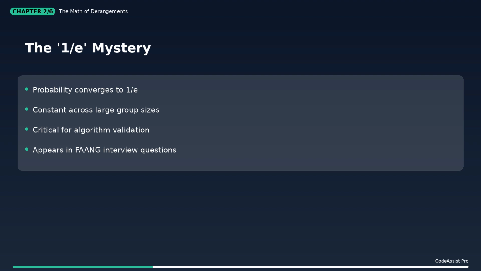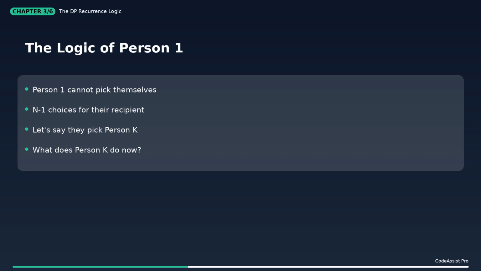Pause, to solve this with dynamic programming, we break it down. Person 1 has N-1 choices for a recipient. Let's say they pick person K. Now, we have two distinct scenarios for person K. Before I show you the cases, can you guess how many subproblems we've created?